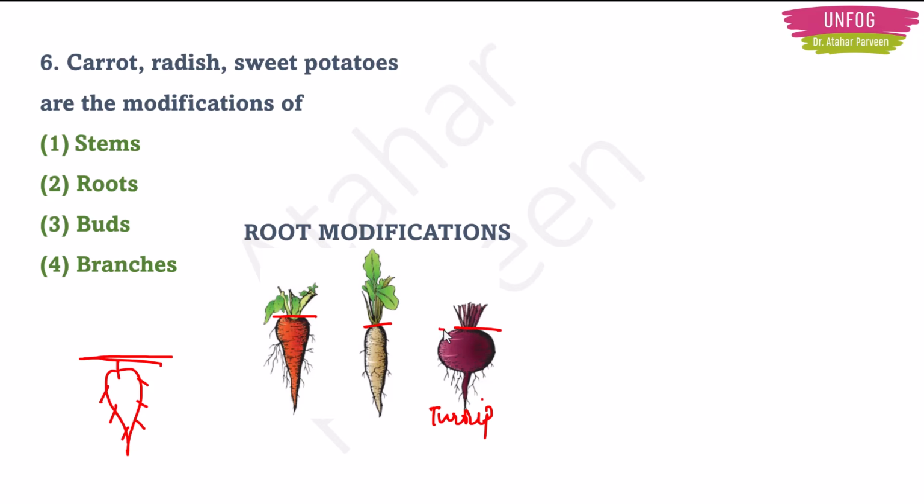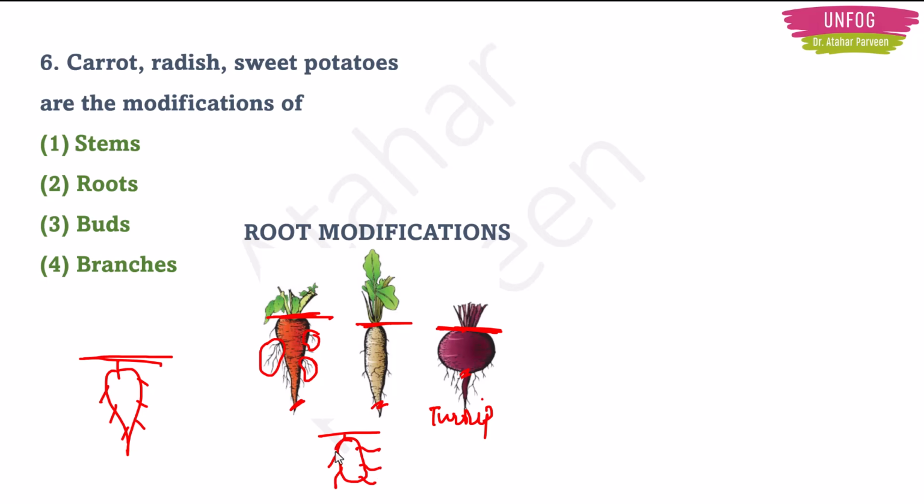Assume this is the ground level. These vegetables will grow below the ground level, right? And these small tiny hairs you see, these are actually root hairs. This carrot body, this radish body and this turnip body, and the same way the sweet potato will also look something like this, with root hairs on it.